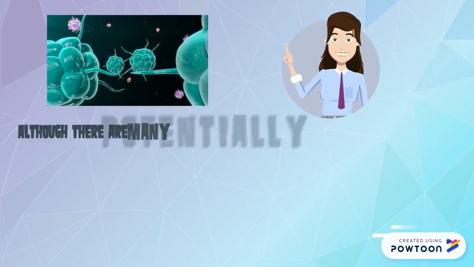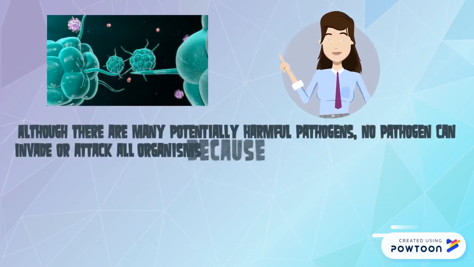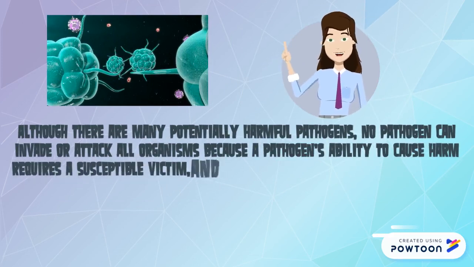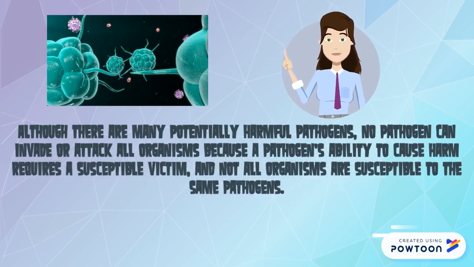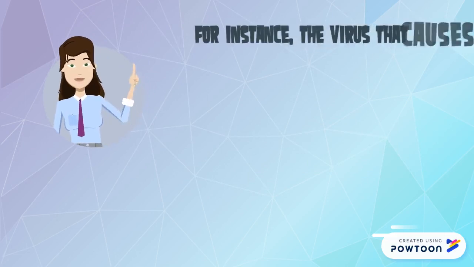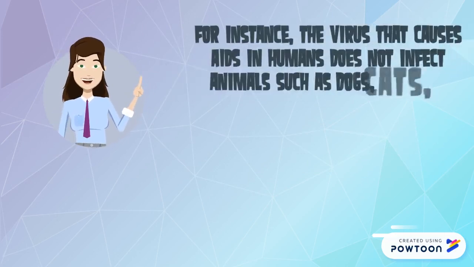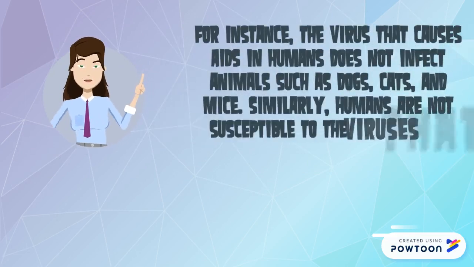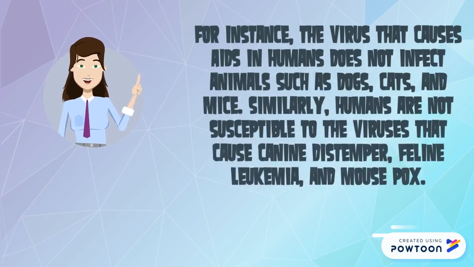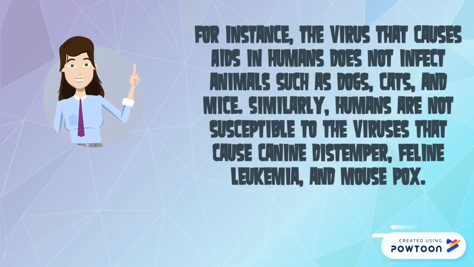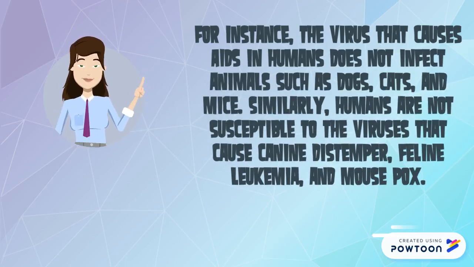Although there are many potentially harmful pathogens, no pathogen can invade or attack all organisms because a pathogen's ability to cause harm requires a susceptible victim, and not all organisms are susceptible to the same pathogens. For instance, the virus that causes AIDS in humans does not infect animals such as dogs, cats, and mice. Similarly, humans are not susceptible to the viruses that cause canine distemper, feline leukemia, and mouse pox.